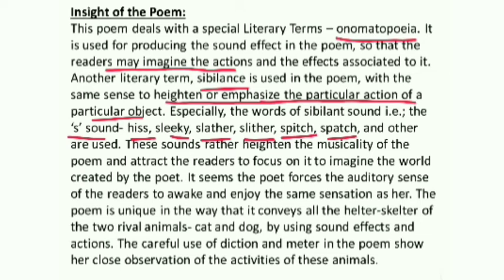to make you aware that with this sound which object can be imagined in your mind. With the sound, even you will see one object cat is mentioned, but the other object dog is not mentioned anywhere, the word, but with the sound you can understand, yes, there is dog also in the poem. This is the wonder of this poet. Now read this full paragraph from here till here carefully. It will explain you many things and it's very important.